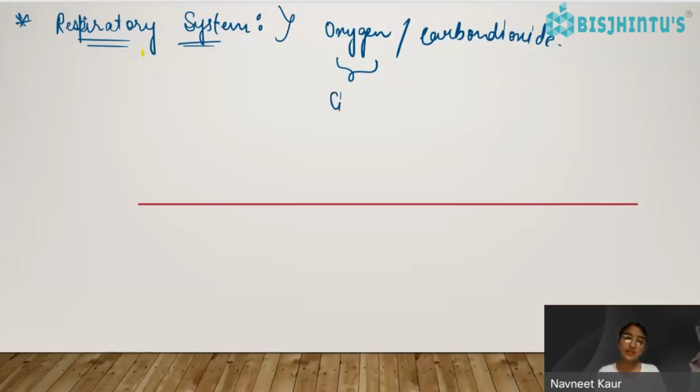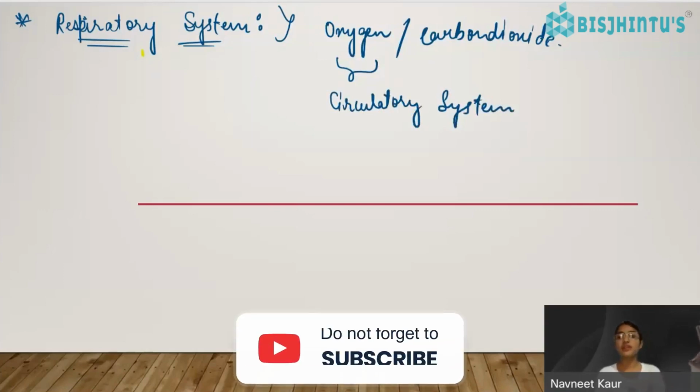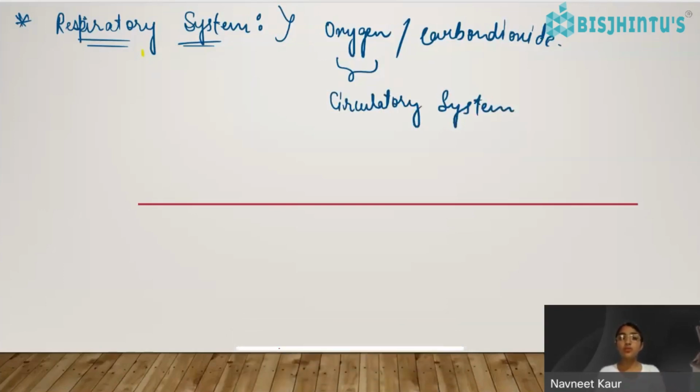That is done by the circulatory system, right? The transportation is done by the circulatory system. But the respiration, how we are inhaling with the help of our nose, right? But not only that. From the nose, our oxygen is getting transported to each and every part, right? There is a particular system which we call the respiratory system.